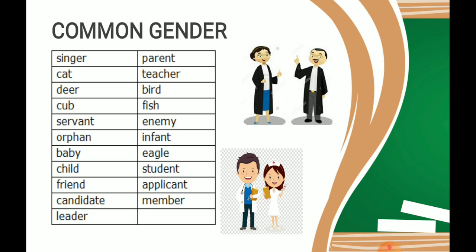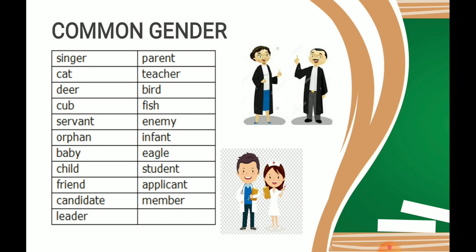We have female leaders also in our country, we have male leaders also. Parent: in parent you will have mummy, papa both, so it's a common gender. Teacher: a teacher can be male, it can be sir, it can be madam, so teacher is a common gender. Bird, fish, enemy, infant, eagle, student, applicant, member, etc.